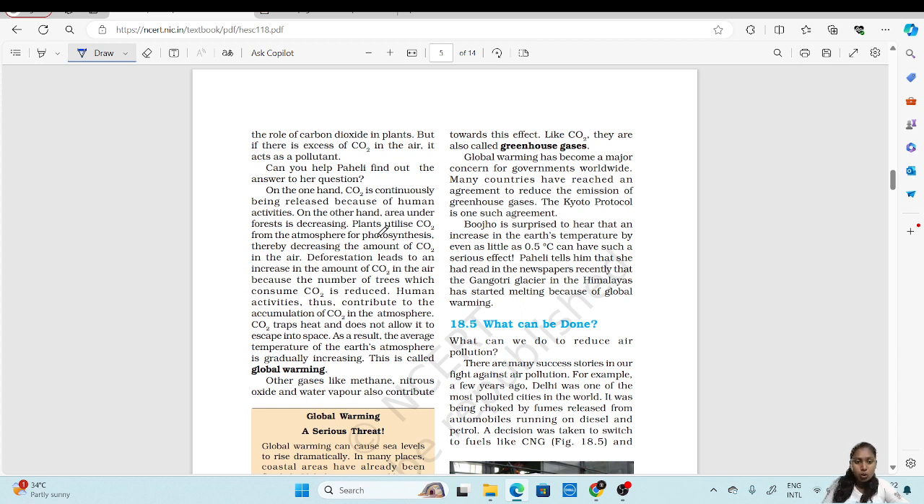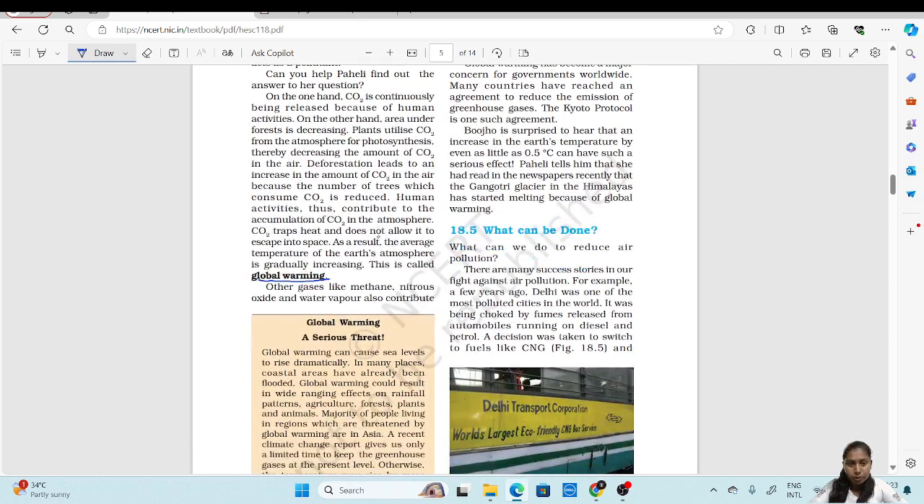This is called global warming. That's why carbon dioxide is the major gas which is responsible for the greenhouse effect. As we continuously release carbon dioxide, there is a lesser amount of trees or plants to take up this carbon dioxide. Hence, this carbon dioxide is accumulating, which leads to the warming of the earth, or increases the earth's temperature, hence leading to global warming.